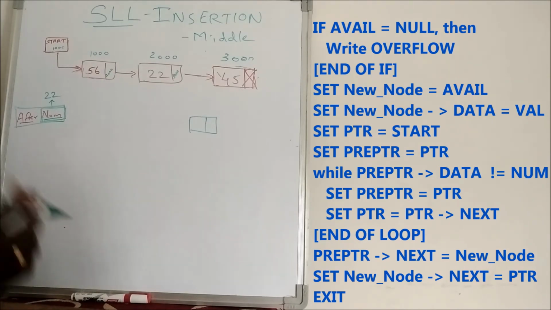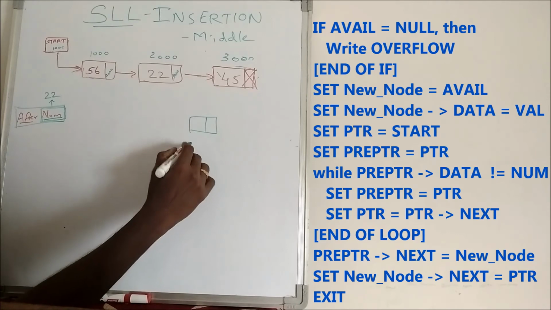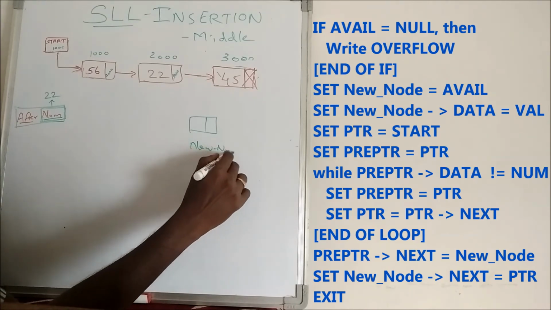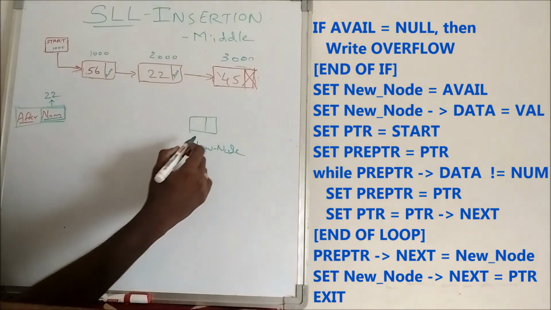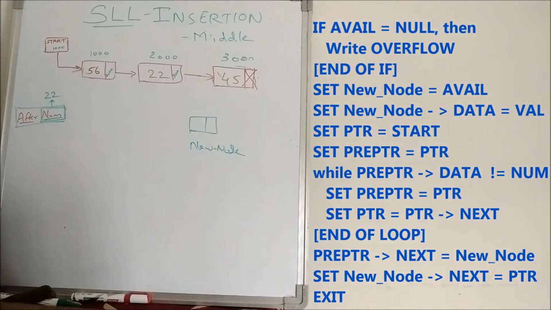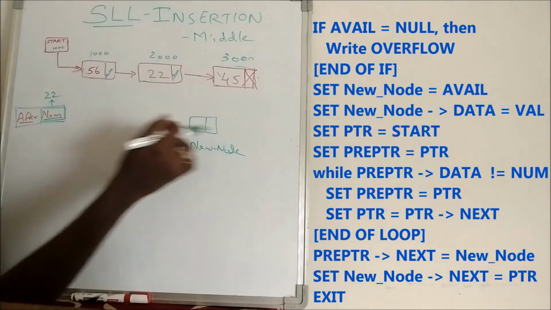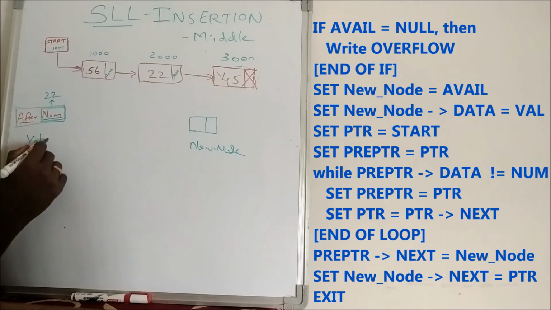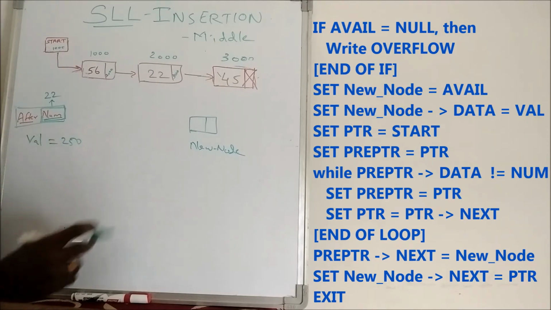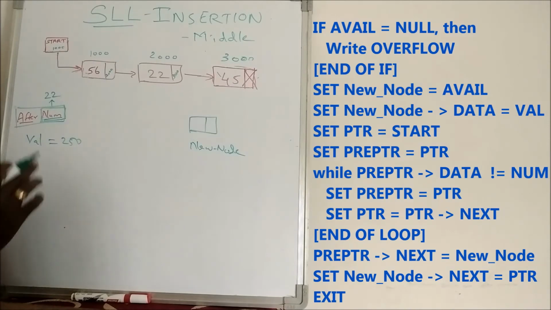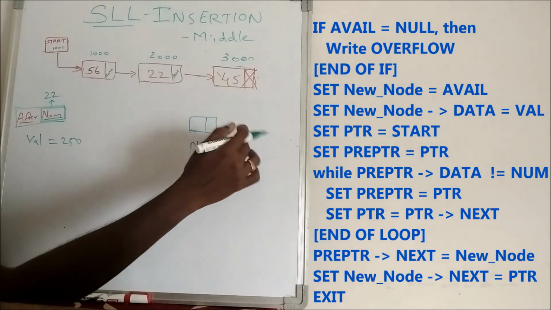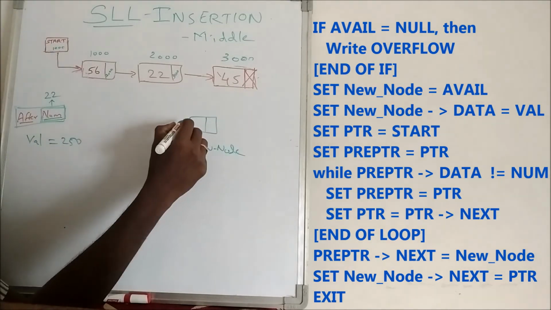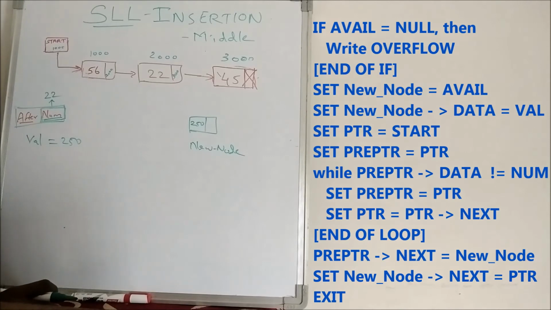What we are going to do in our algorithm, you just see for creating a new node. First 4 lines: if avail is equal to null, write overflow, end of if, set new node is equal to avail. These 4 lines completed the task of creating a new node. Now I have to get the value, that is VAL, for example here 250, I am getting an input VAL. Now this value should be inserted into this new node. So as you already said, new node of data is equal to VAL, means this 250 will be stored here.